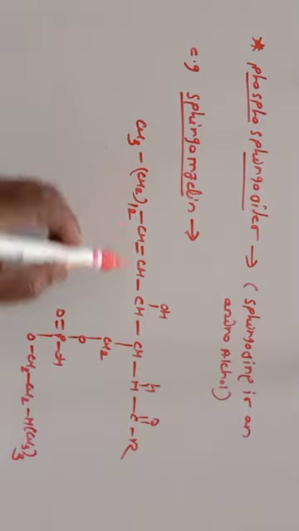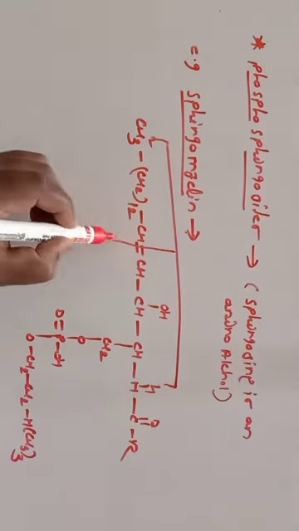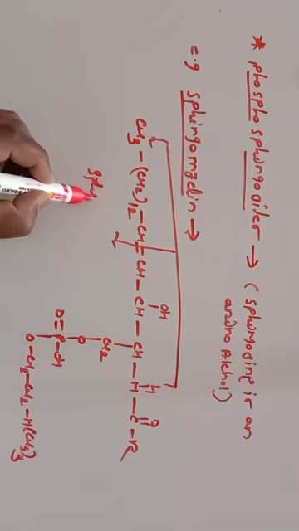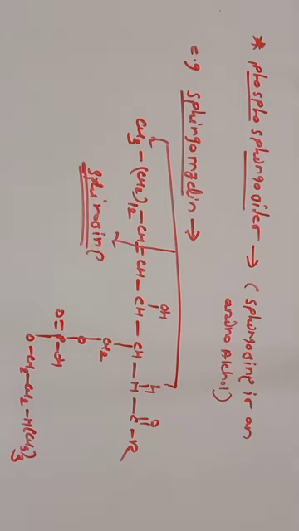This framework up to this NH is your sphingosine residue, then the phosphoric acid residue, and the last one is the choline residue. So this is the example of phosphosphingoside, in which sphingosine, an amino alcohol group, is there.